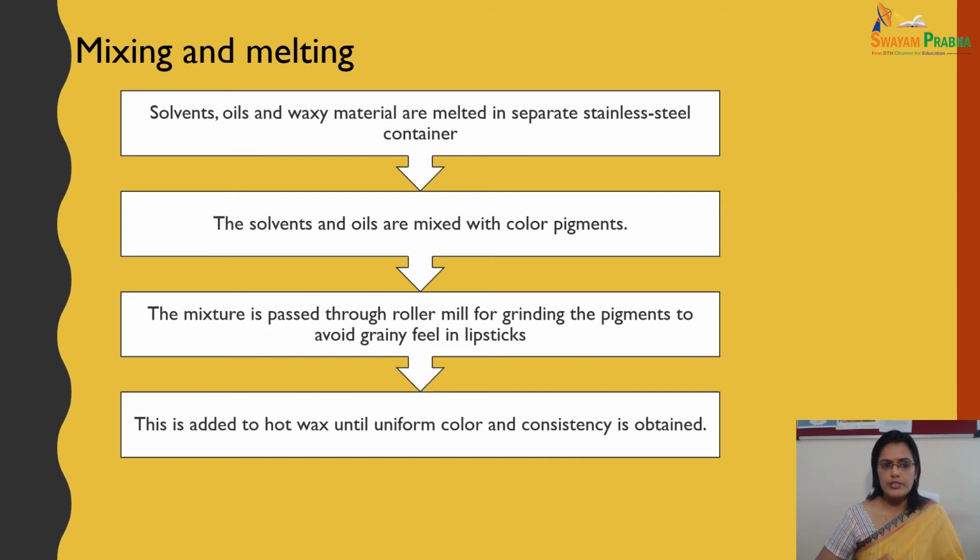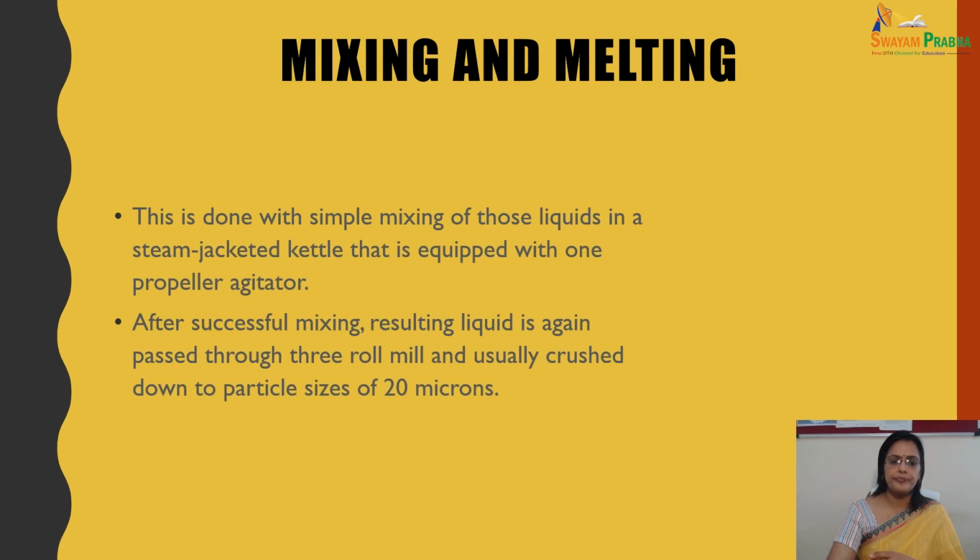So this is about mixing and melting, and this is done with simple mixing of those liquids in a steam jacketed kettle that is equipped with one propeller agitator. After successful mixing, the resulting liquid is again passed through the 3-roll mill and usually crushed down to a particle size of 20 microns.